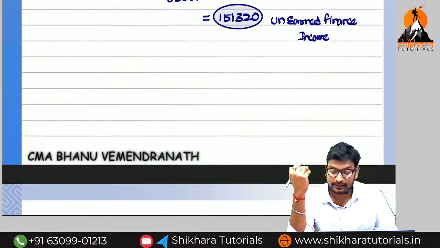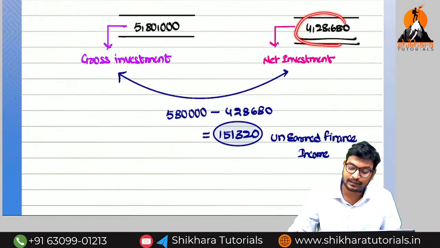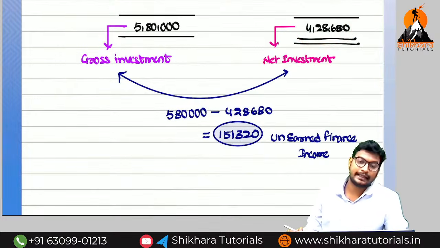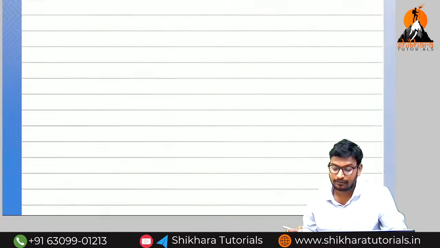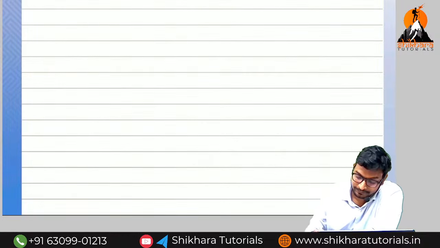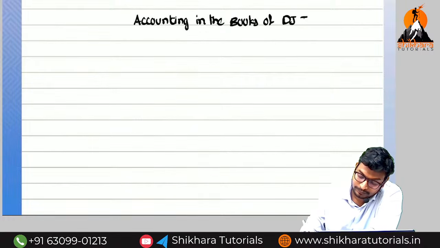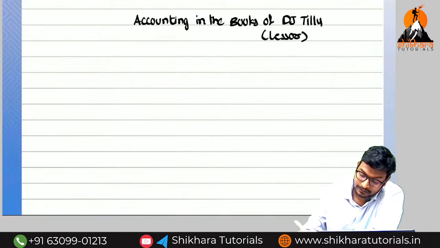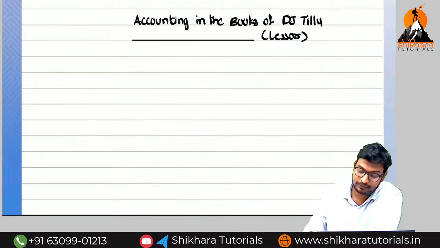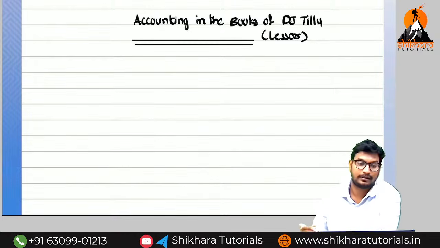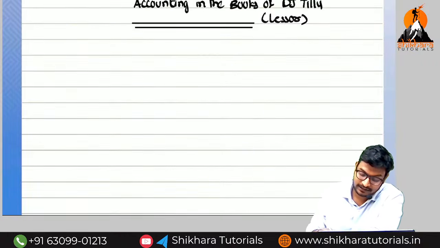So what is the first entry? How much amount do we need to record? Net investment, 4,28,680. Now we are going to do the accounting, in the books of the lessor. We have to think from the lessor's point of view only. What is the format of the journal?